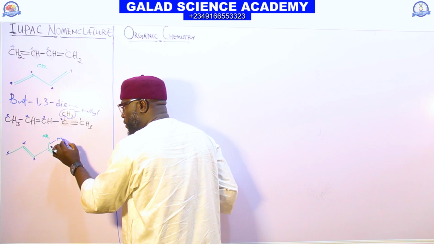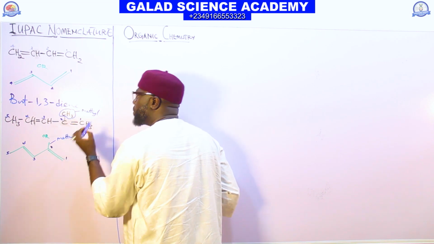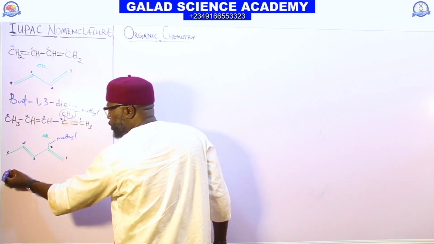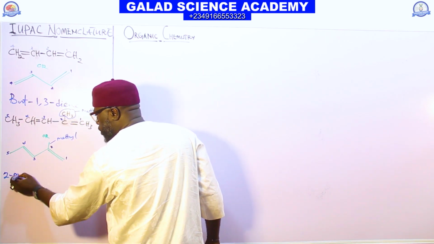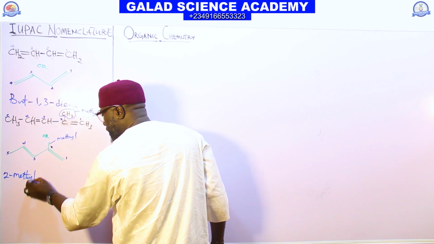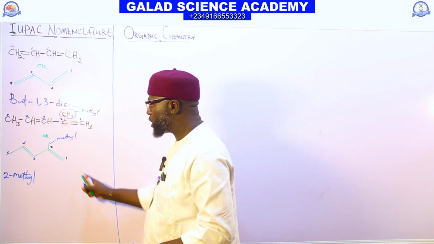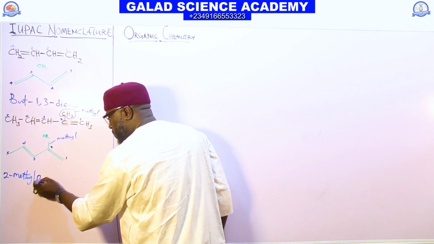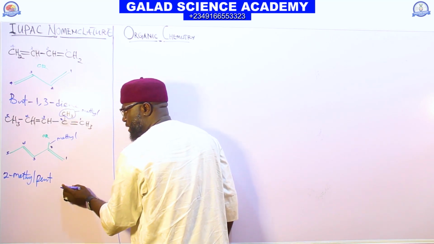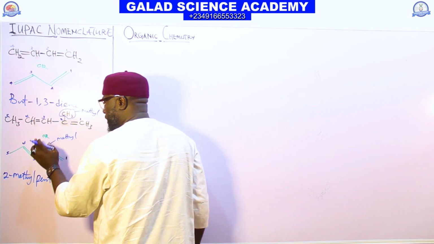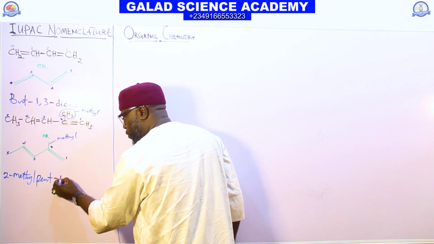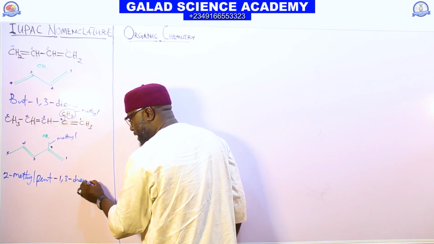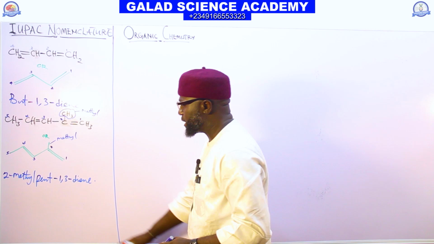We have it here. You are now asked to name. The methyl, call it 2-methyl. What is the longest chain? 5. Call it pent-1,3-diene. That is the name of the compound.